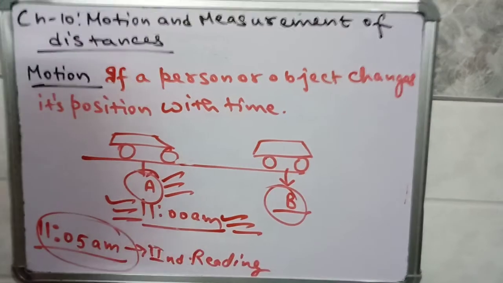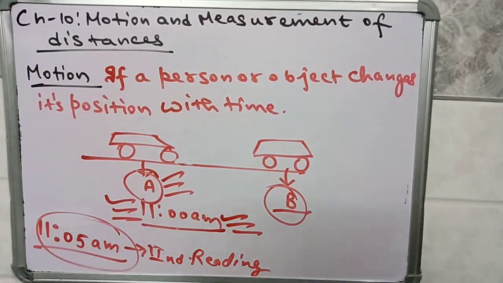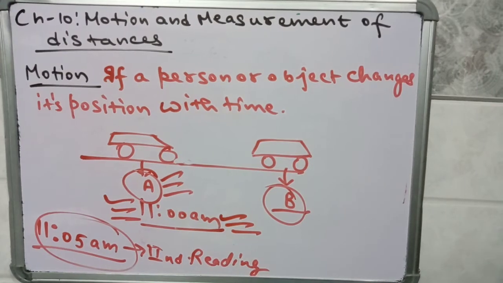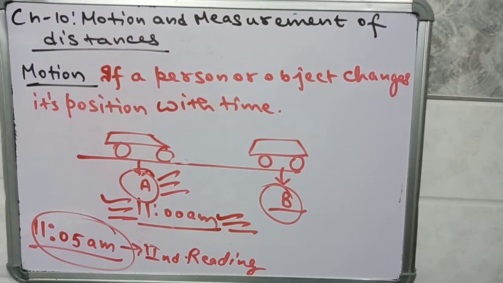Similarly, if you observe a person who is walking, and the person is changing their position with respect to time, then that person is in motion. Another example of motion is a moving bus or moving train. They all are changing their position with respect to time, so they all are in a state of motion. The state of an object or a person can be rest or motion.